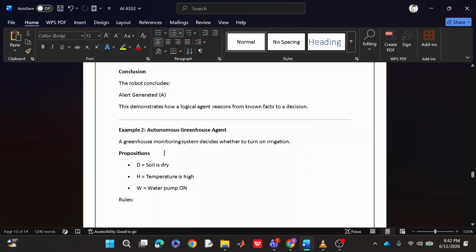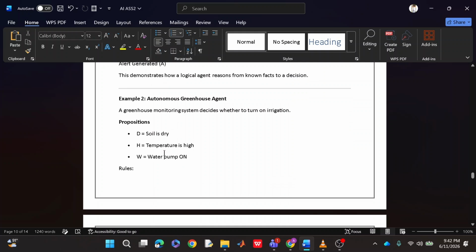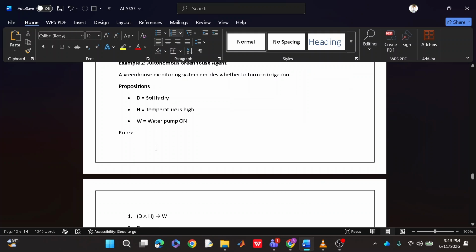The next example is an autonomous greenhouse agent. In this, we are making a system that will decide when to water the plants. So the propositions are: D is soil is dry, H is temperature is high, and W is water pump on.